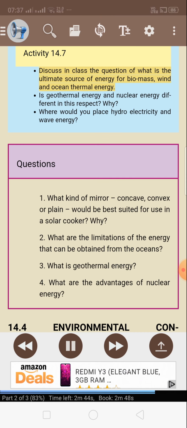Activity 14.7. Discuss in class the question of what is the ultimate source of energy for biomass, wind and ocean thermal energy. Is geothermal energy and nuclear energy different in this respect? Why? Where would you place hydroelectricity and wave energy?